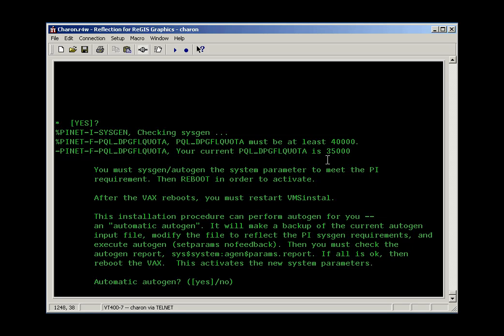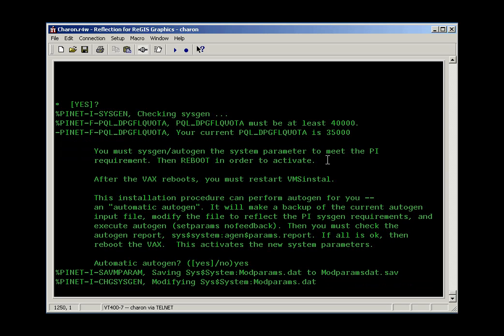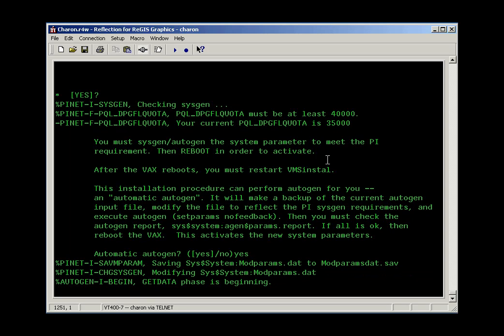So we're going to have to run AutoGen again. So I'm going to say yes to this question here, and we'll repeat the steps we've already gone through once or twice before, so I'm going to skip those. And when we come back, we're going to try the installation of PINet one more time.